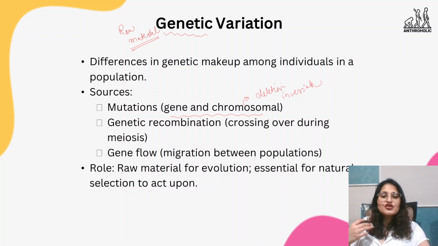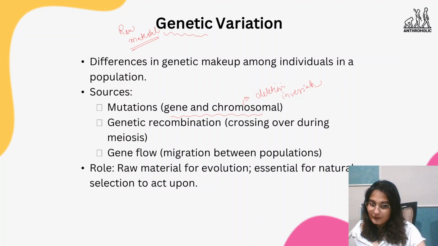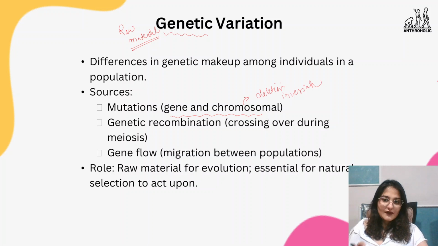When it comes to recombination, it can produce new alleles in gametes and increase the variability. Gene flow prevents speciation by homogenizing the gene pool. It increases the genetic diversity of the receiving population. And that is how, in total, all these three aspects can help bring gene variation.